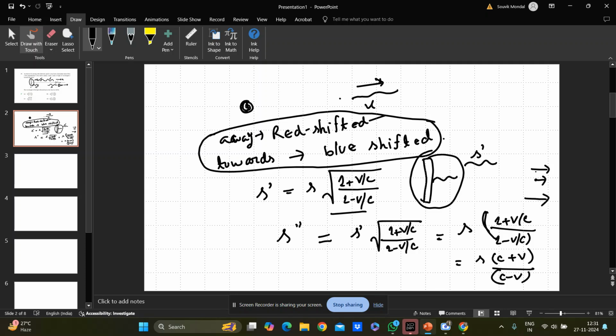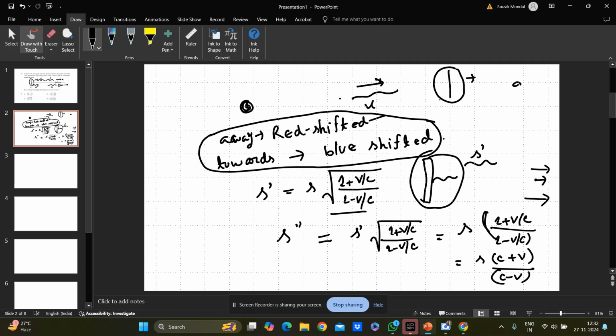And the second thing you have to keep in mind is something you have done in the Doppler effect of sound in class 11. When some source is moving towards a reflector, you should consider this reflector as an observer first, and after getting reflected you should consider it as a source.